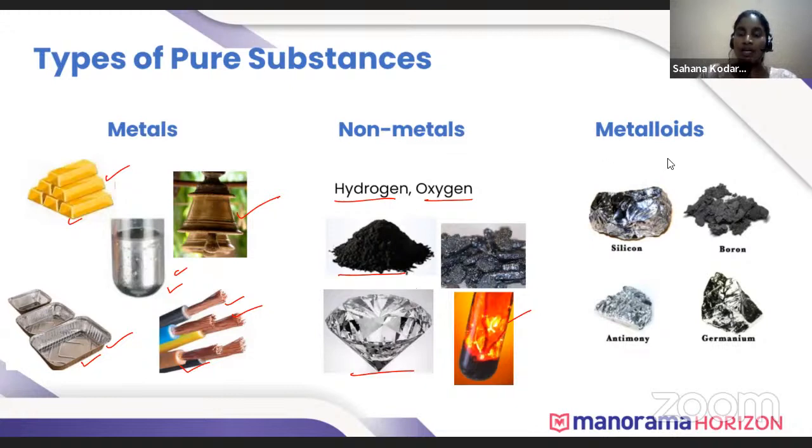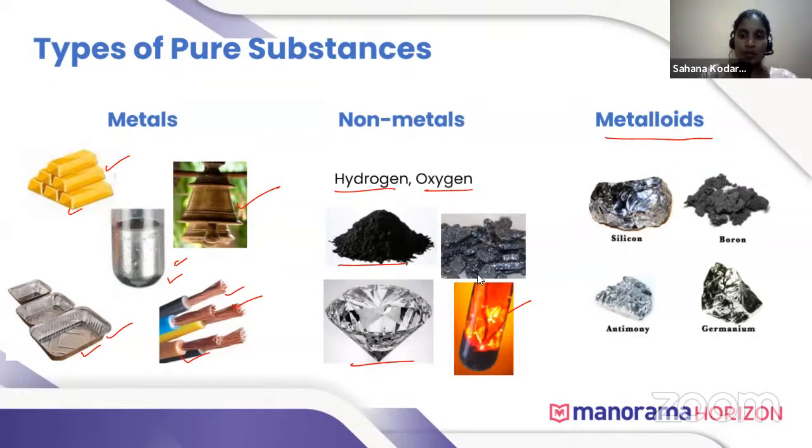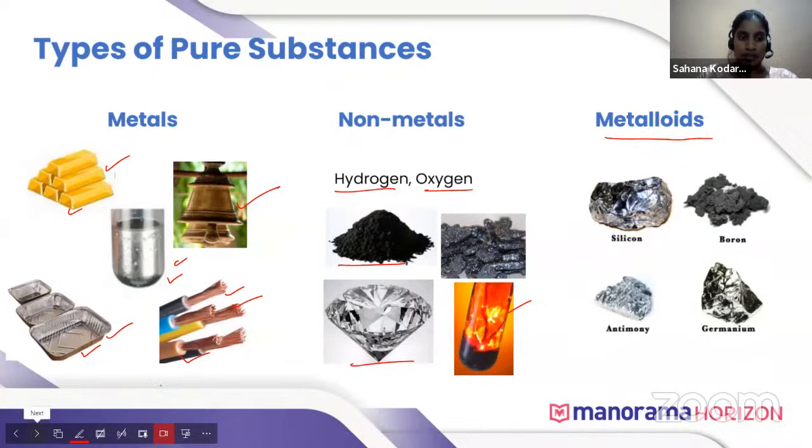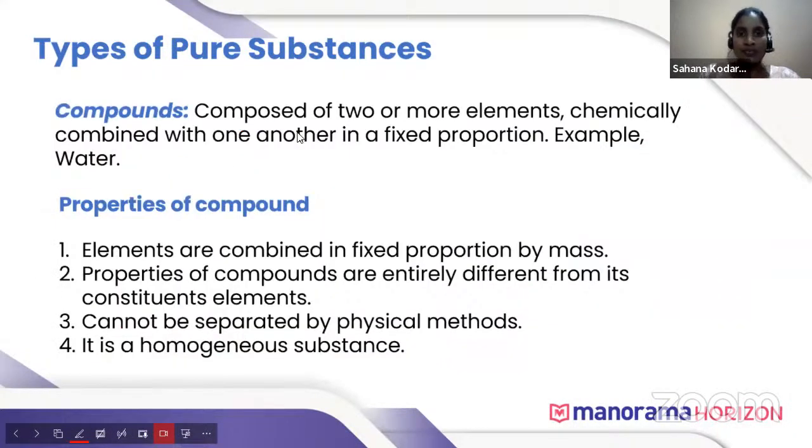Next comes metalloids. Metalloids have properties between both metals and non-metals. Some examples of metalloids are silicon, boron, germanium, antimony, etc. Okay, let's move to the other point, that is compounds. As we already discussed, sodium chloride, that is salt, is a compound. A compound is composed of two or more elements. For example, Na plus Cl.